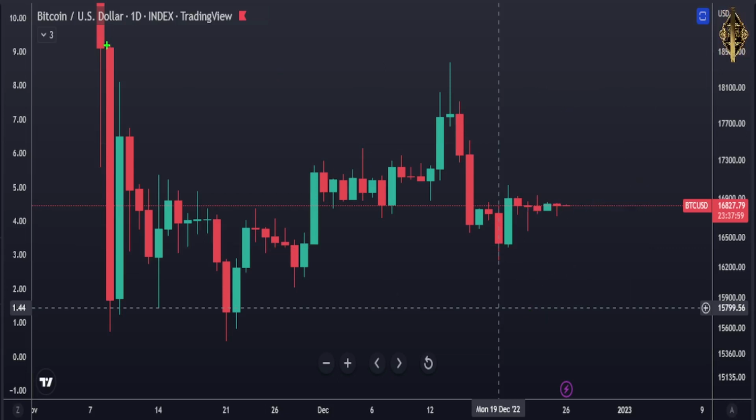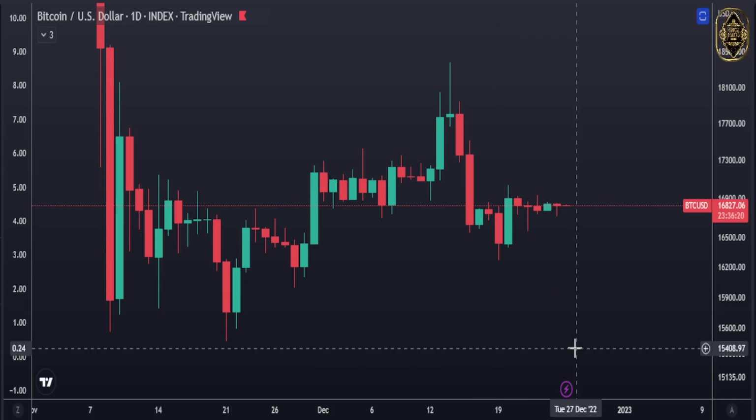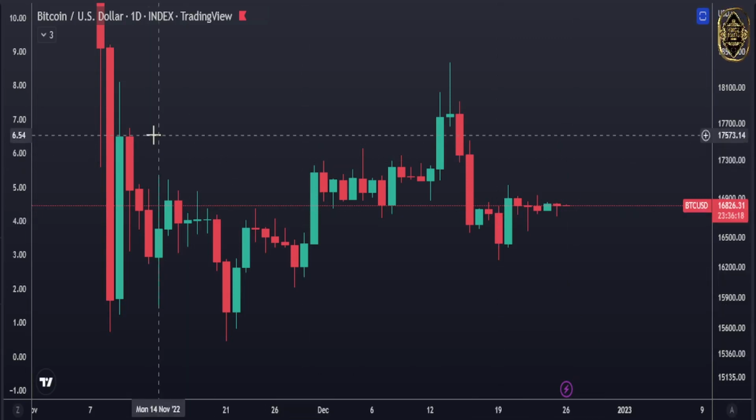And for us here in the daily, as I told you, we've got that inside bar here. If it doesn't get broken, there is no entry long, no entry short. If it doesn't break here, no long. If it doesn't break here, no short, guys. Everything is clear, guys. Now let's see what Bitcoin is doing right now in the 4 hours. So let's go in there.